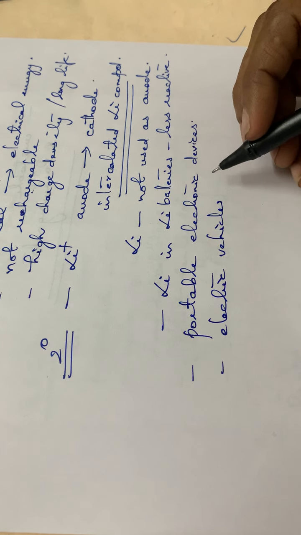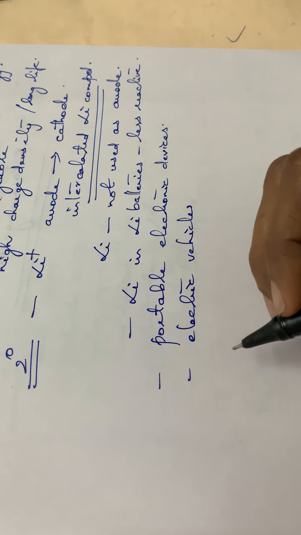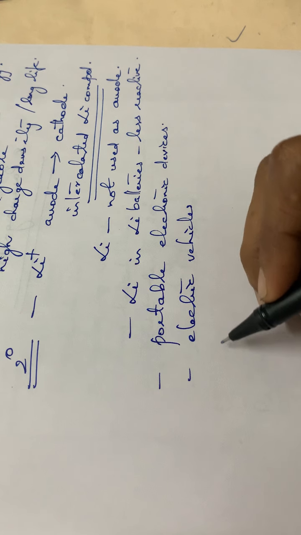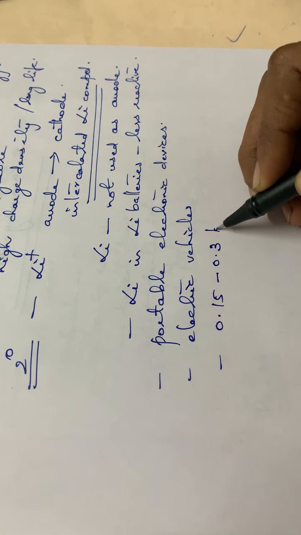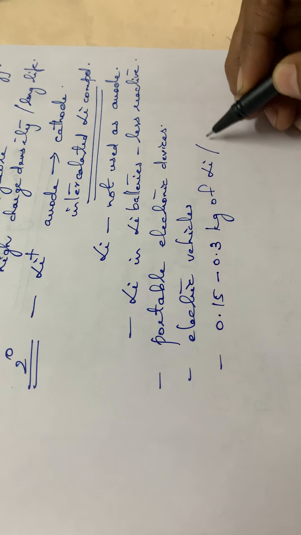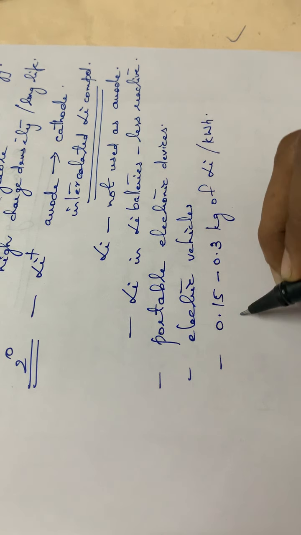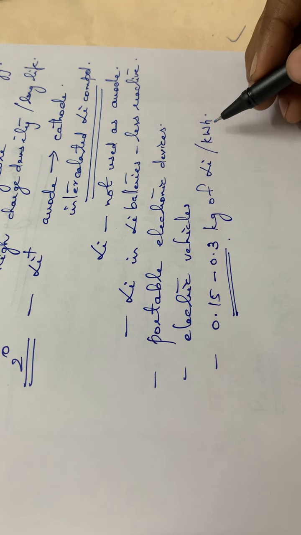The battery requires 0.15 to 0.3 kilogram of lithium per kilowatt hour.